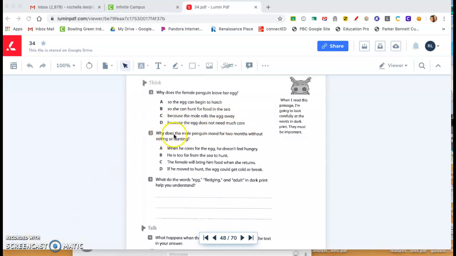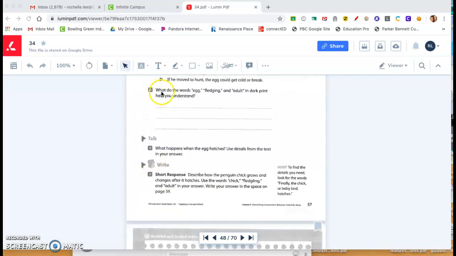Number 2. Why does the male penguin stand for 2 months without eating or hunting? A. When he cares for the egg, he doesn't feel hungry. B. He is too far from the sea to hunt. C. The female will bring him food when she returns. Or D. If he moved to hunt, the egg would get cold or break.